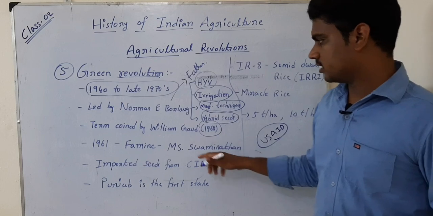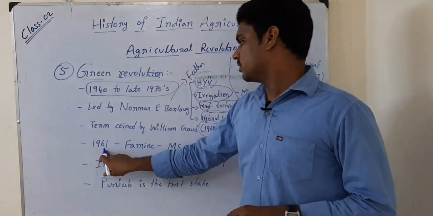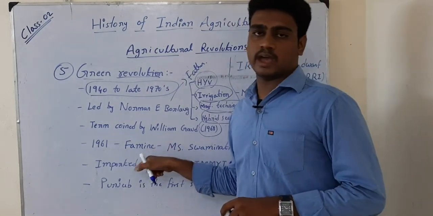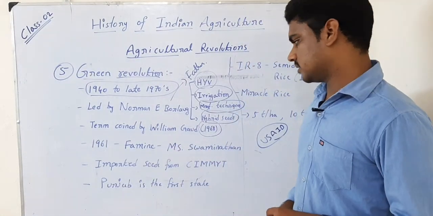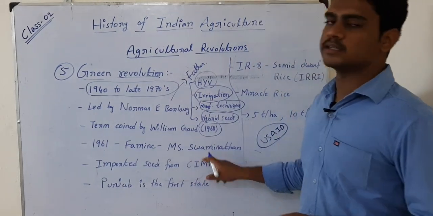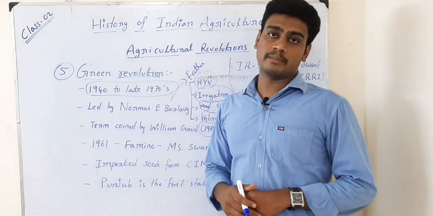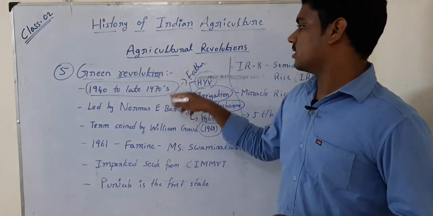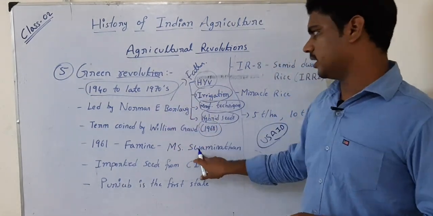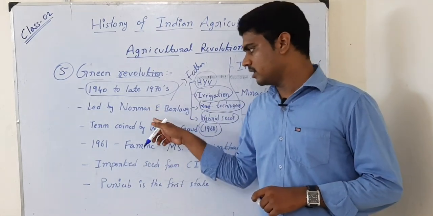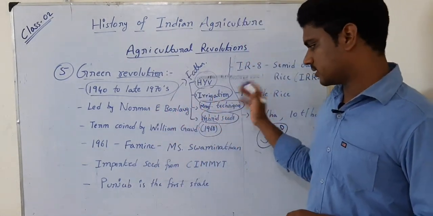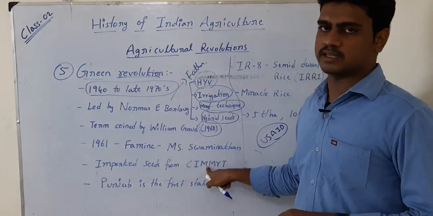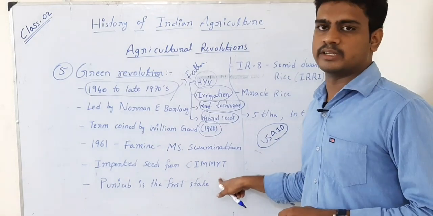Then after that, in our country in the year 1961 we had a great famine, and we were in great need of food grain. That's the time when M.S. Swaminathan, the advisor to the Ministry of Agriculture of our country, invited Norman E. Borlaug to our country, and got many suggestions from him. From that time they started importing seeds from CIMMYT, the international institute in Mexico where they do research on wheat and maize.